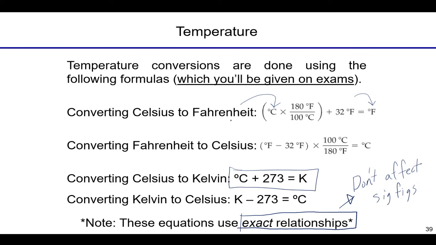So converting Celsius to Fahrenheit looks like this: times 1.8 plus 32. Fahrenheit to Celsius: minus 32, divide by 1.8. Celsius to Kelvin, you add 273. Kelvin to Celsius, you subtract 273. And so this will allow you to get around from temperature scale to temperature scale. If you're given Celsius, Fahrenheit, or Kelvin, you can convert between all three. So let's see that in action.